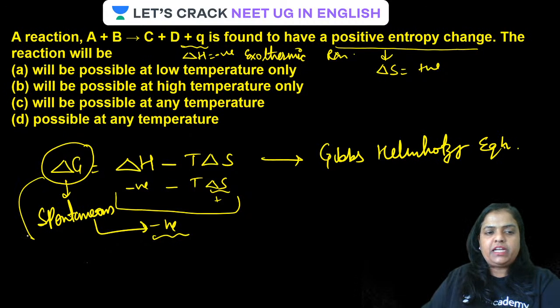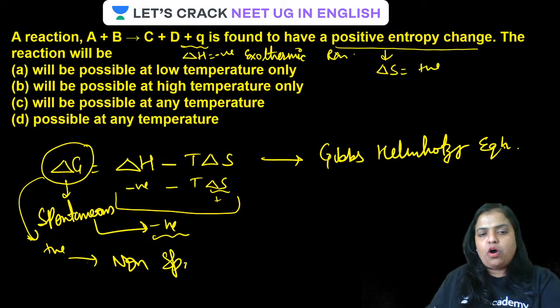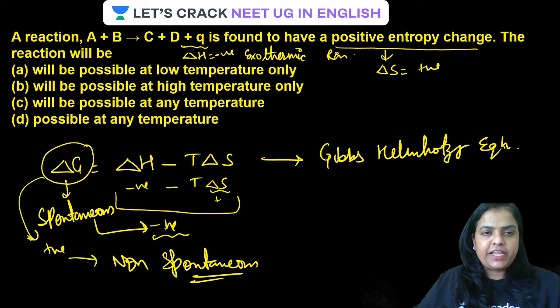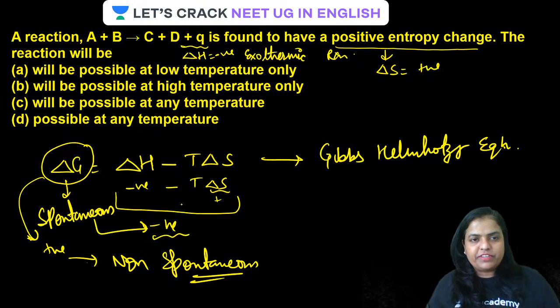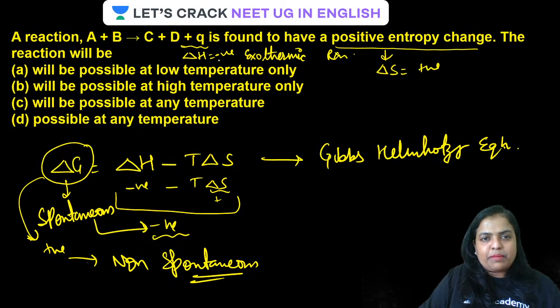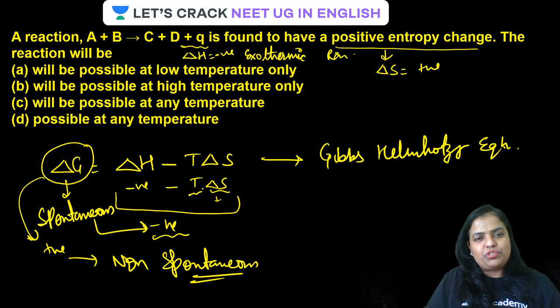If delta G is positive, that means it is a non-spontaneous reaction. Always remember, if delta G is negative, it is a spontaneous reaction, and if it is positive, it is a non-spontaneous reaction. So it is very clear from the screen that delta G is coming negative for an exothermic reaction at any temperature, no matter what value of temperature you take.